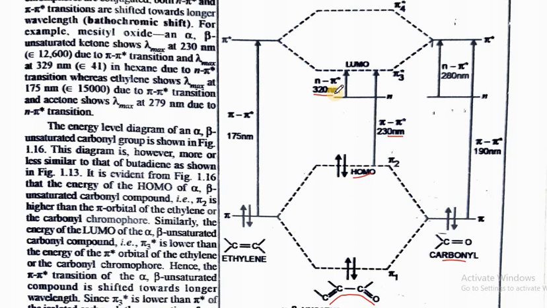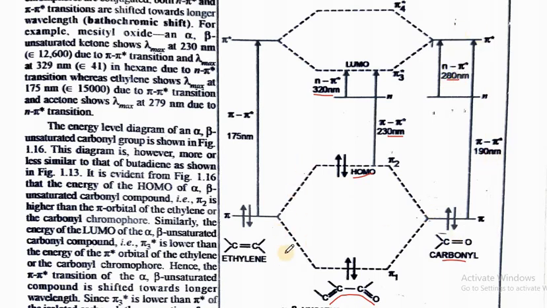So this is the effect of conjugation. When there is no conjugation, taking ethylene as an example, the absorption occurs at 175 nanometer, and in an isolated carbonyl, the pi to pi star and n to pi star absorptions are at these values.